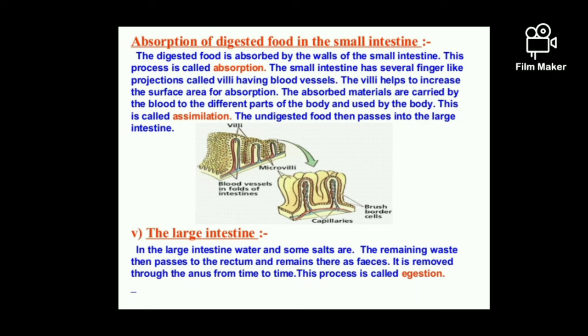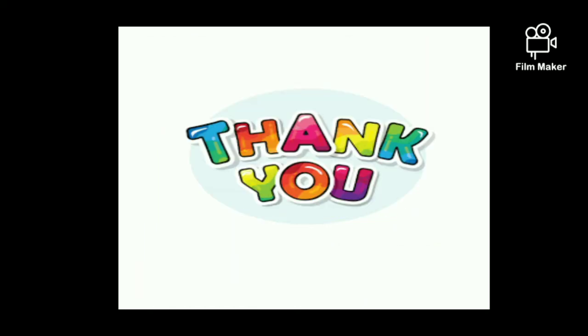Another part is the large intestine. In the large intestine, water and some salts are absorbed, and the remaining waste passes to the rectum and is removed through the anus from time to time. That is called stool, and the process is called egestion.